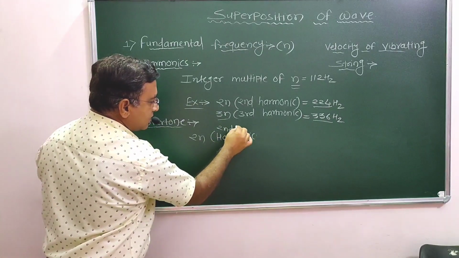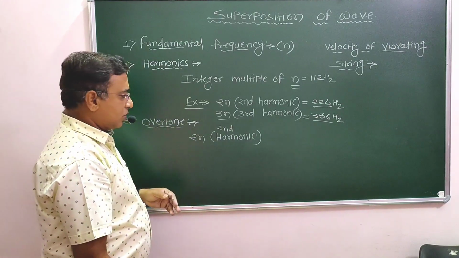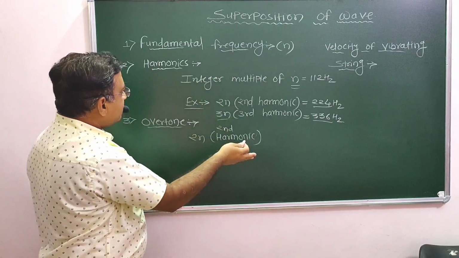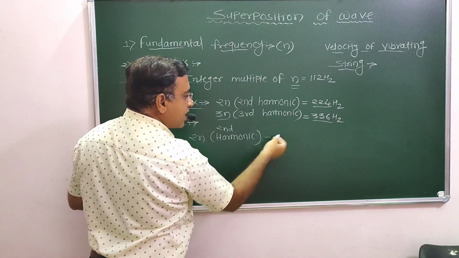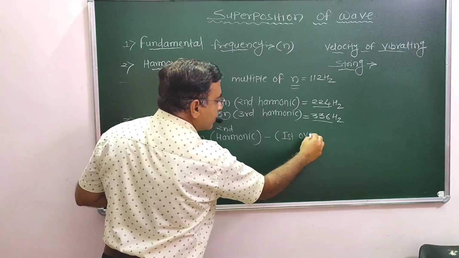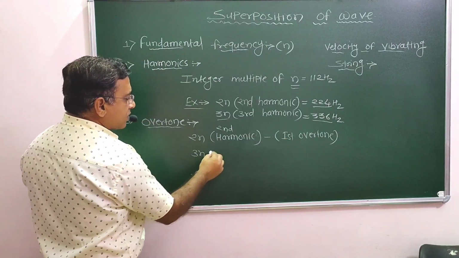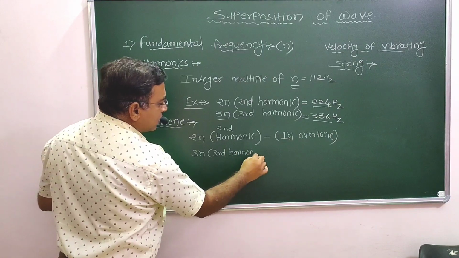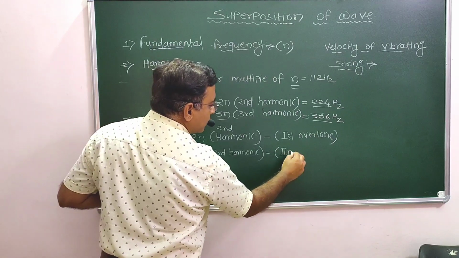Second harmonic, right? Already we know that. But how can we term it as an overtone? This is a frequency greater than the fundamental frequency, the first greater frequency. That's why we can also term it as the first overtone. What about 3N? It is the third harmonic, but we can term it as an overtone, the second overtone.